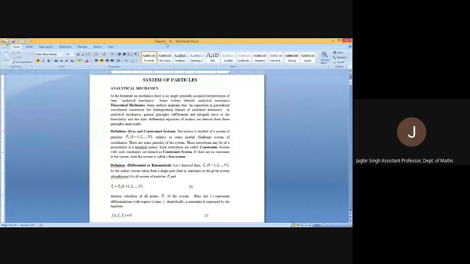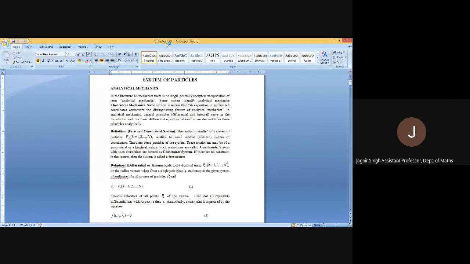Free and constraint system. Basically, if we are having a system of n particles, and these particles are moving in the space or in the plane or whatever the given system is. So sometimes some constraints are imposed. What is a constraint? It's a restriction.